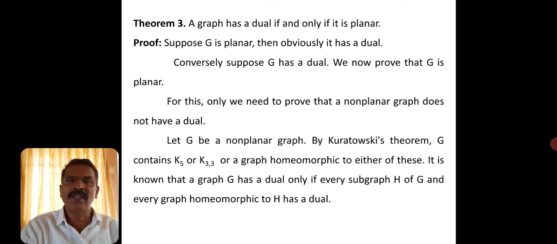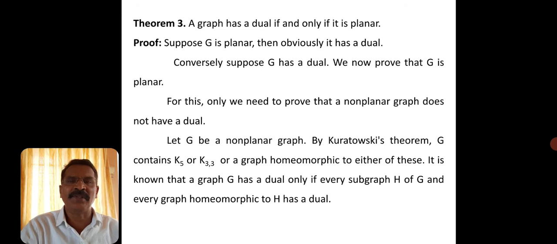So since G is non-planar, G definitely contains a subgraph homeomorphic to either K5 or K3,3, or it may contain K5 or K3,3 directly.